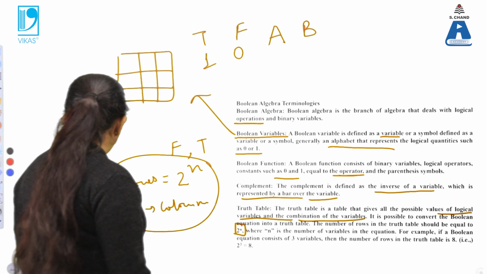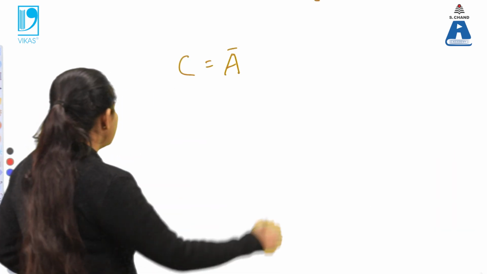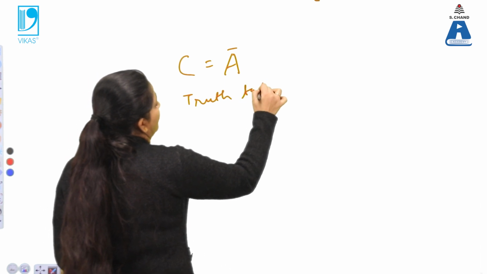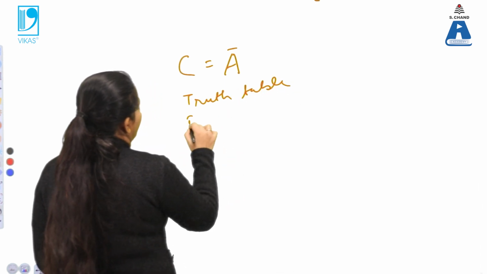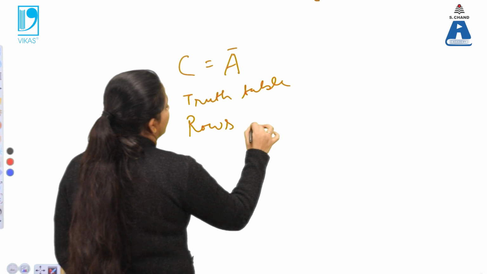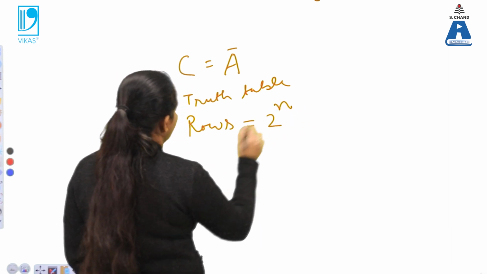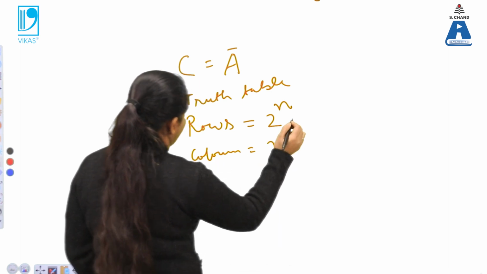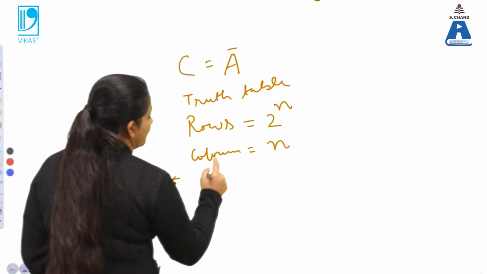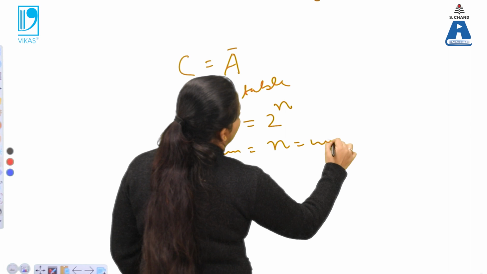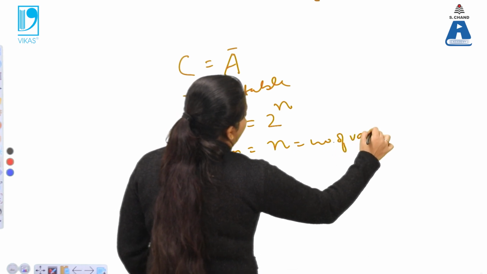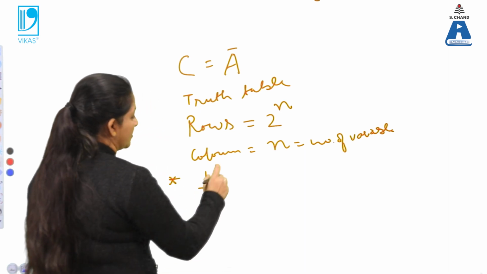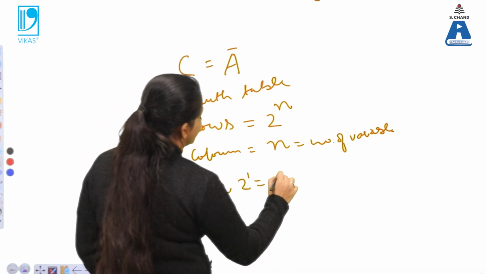So in the truth table, the number of rows is equal to 2 raised to power n, and the number of columns is equal to n, the number of variables. If the number of variables is 1, then 2 raised to power 1 is equal to 2.